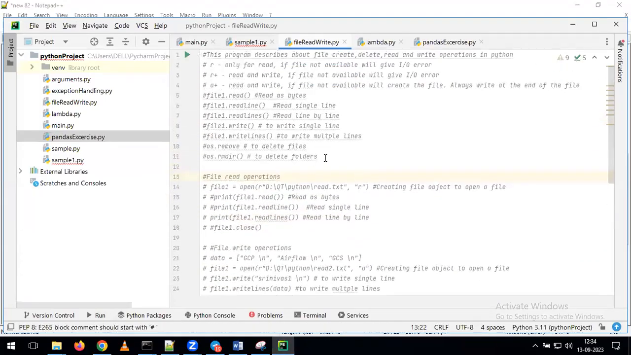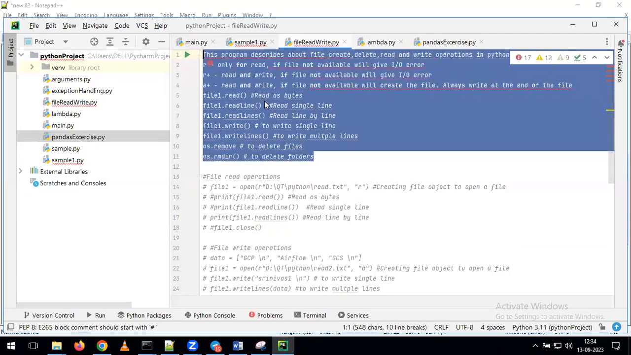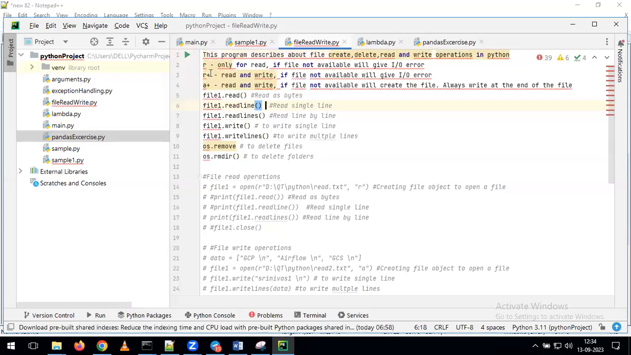Okay. Just for your convenience, Andy, once I share these lines of code, here you can see the meaning of R plus and A plus. After that, you can see the purpose of read lines, read line, and the purpose of write lines, and all these things. We'll discuss these two things after some time.